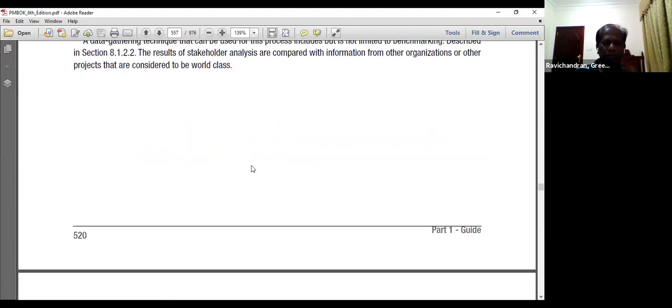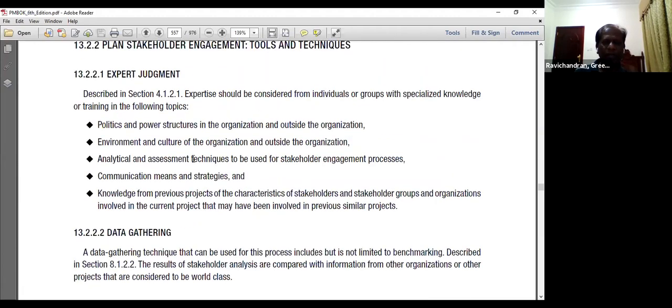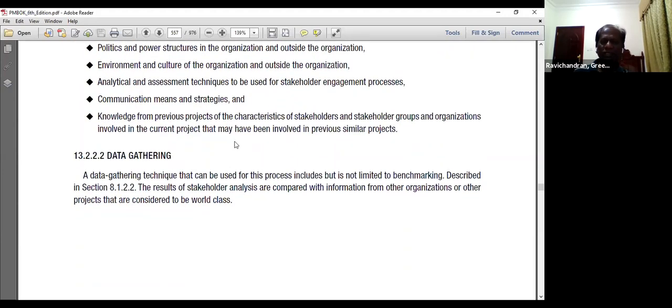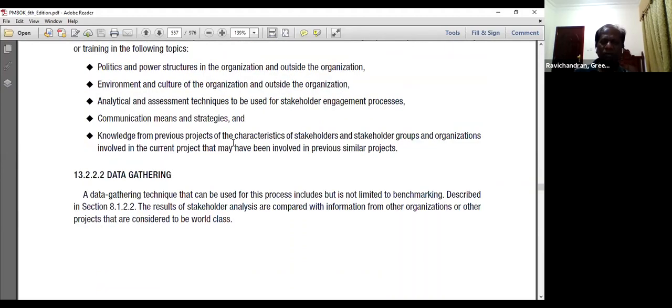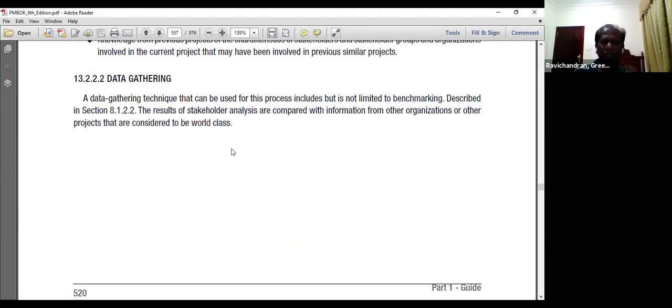Expert judgment: we must utilize the people who have expertise in understanding the politics and power structure within the organization or outside the organization, the environment and culture of the organization and outside the organization, analytical assessment techniques used in the engagement process of the stakeholders, and communications means and strategies. These are the various areas of expertise. So we need to use these individuals to come up with a strategy for engaging the stakeholders.